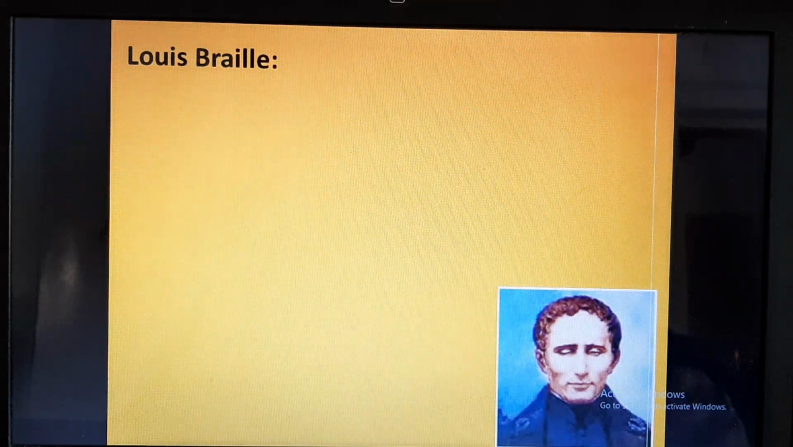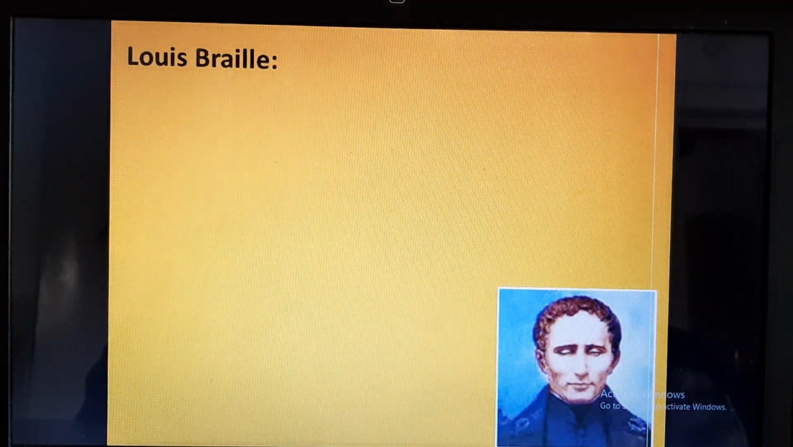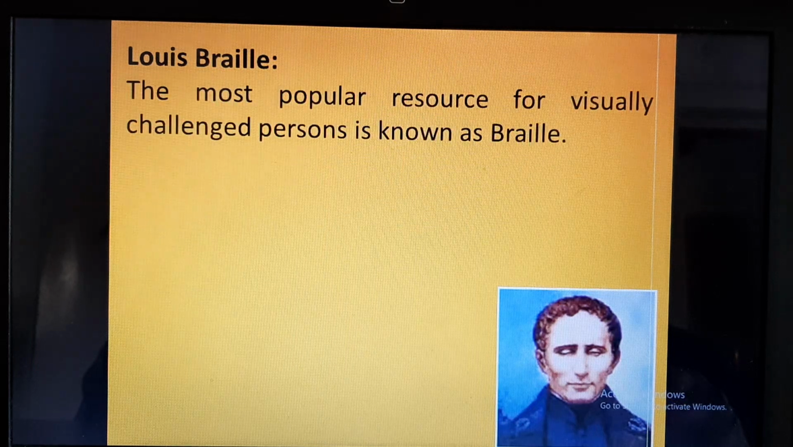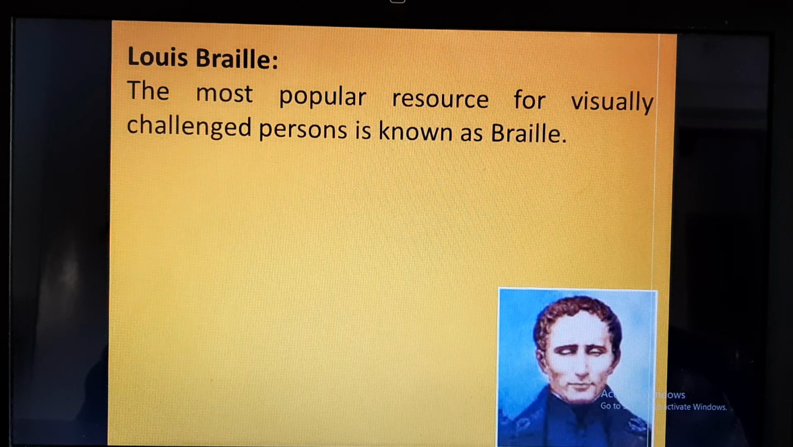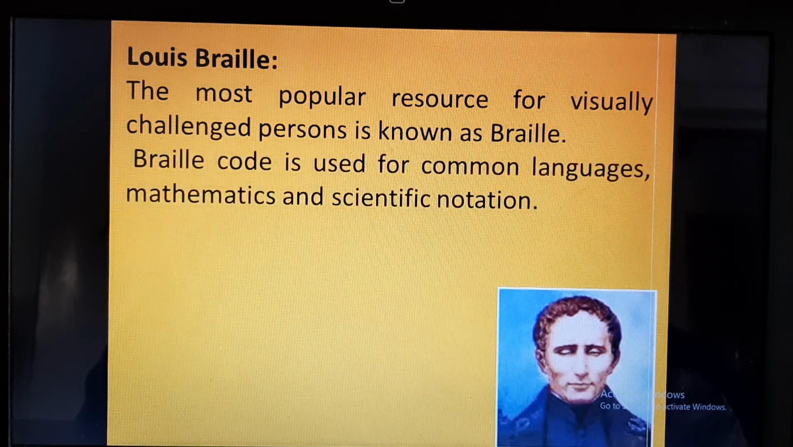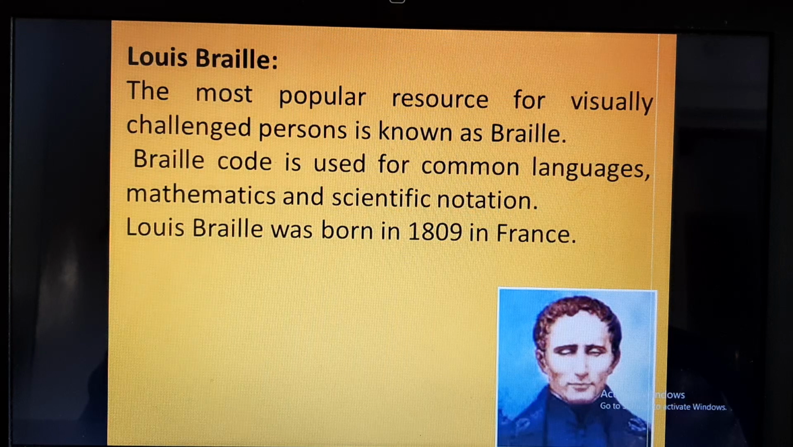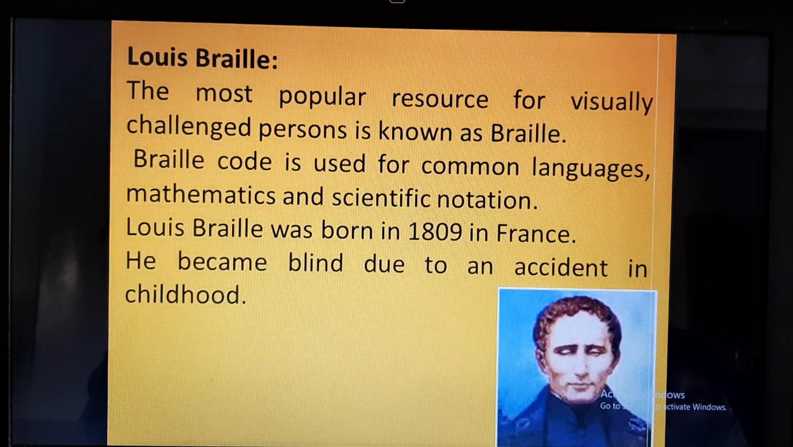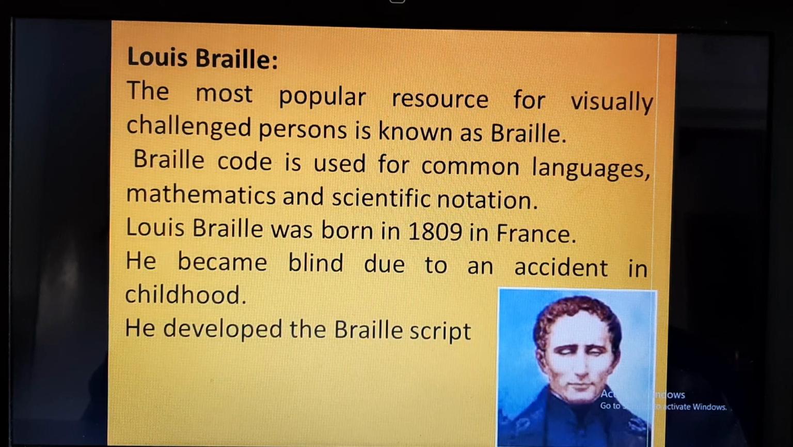Now we'll be discussing Louis Braille. We all know that Louis Braille was a man who created the Braille script for visually challenged persons, and it is the most popular resource for them. The Braille code is used for common languages, mathematics, and scientific notation. Louis Braille was born in 1809 in France, and he became blind due to an accident in childhood. He developed the Braille script in 1824.